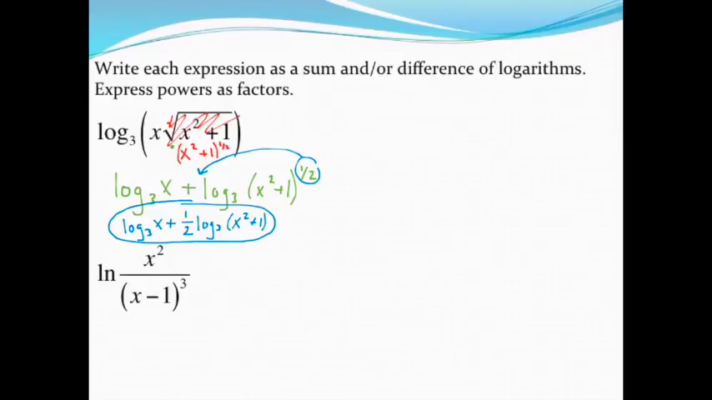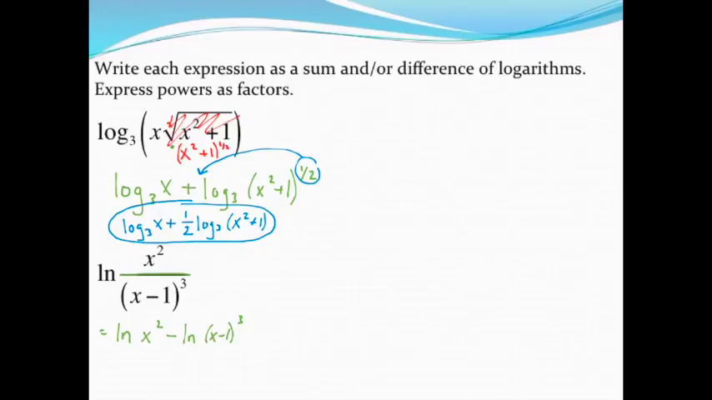For our next example, we have the natural log of two pieces that are being divided. Well, again, let's begin this problem by separating this out. To separate a division problem, we separate that using subtraction. So I'll do the natural log of x squared minus the natural log of x minus 1 to the 3rd power. Anytime we had division before, we separated with subtraction.